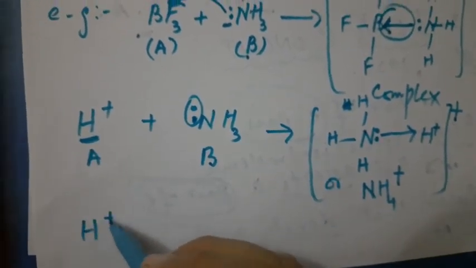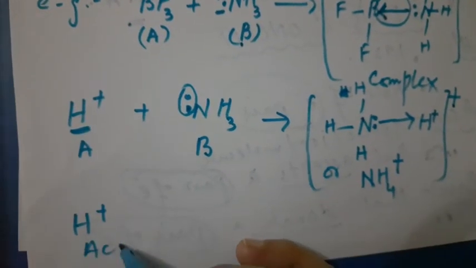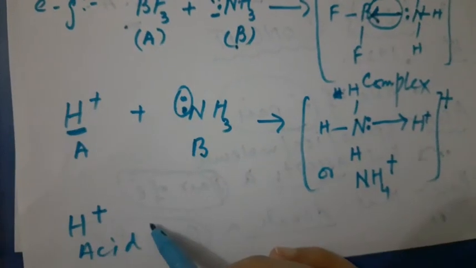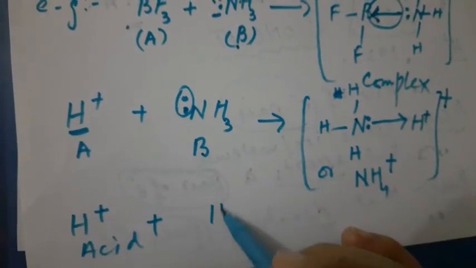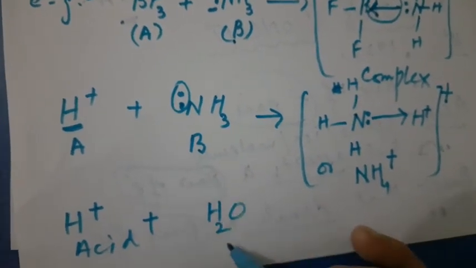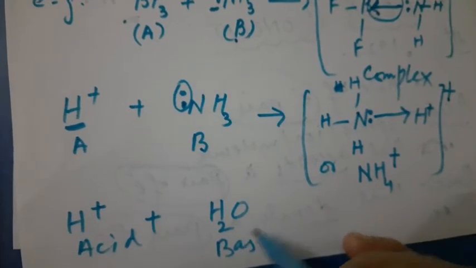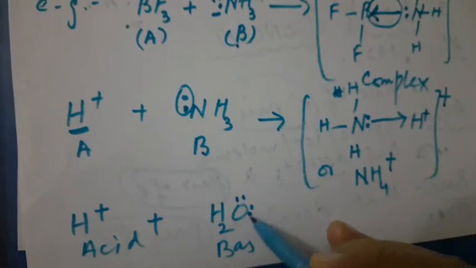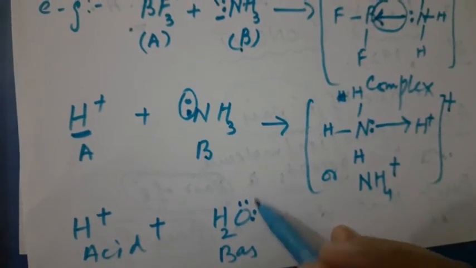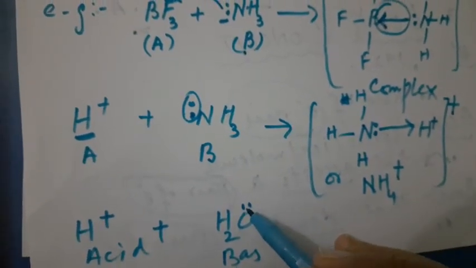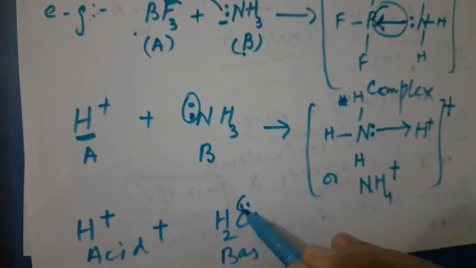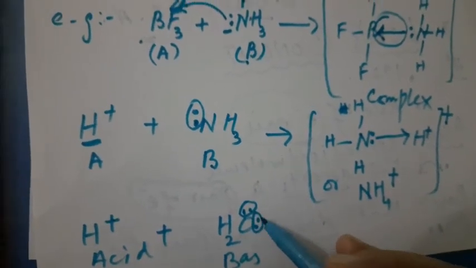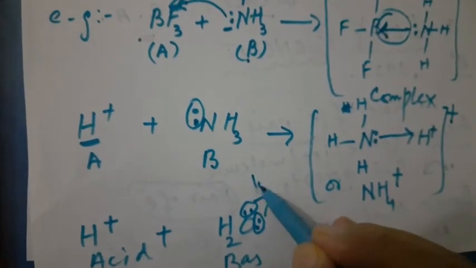Now we can explain this with another example. For example, here we have hydrogen which acts as an acid, as we know that the species which contain the positive charge act as an acid, and H2O, water. Here water acts as a base. How? Because the oxygen contains 2 unpaired electrons. This is the one pair of electron, this is the another pair of electrons. So these are lone pair of electrons.